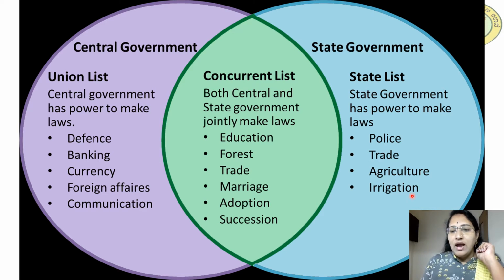And we also have another list, the concurrent list, where both the central government and state government jointly make laws on certain subjects. See here, both central and state governments jointly make laws on these important subjects: education, forest, trade, marriage, adoption and succession.